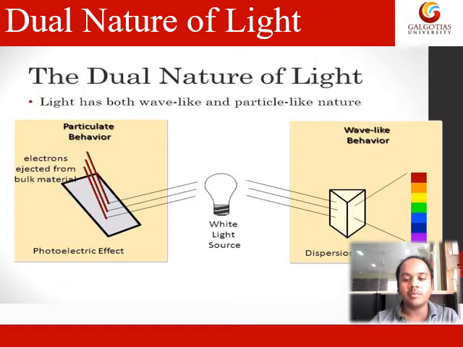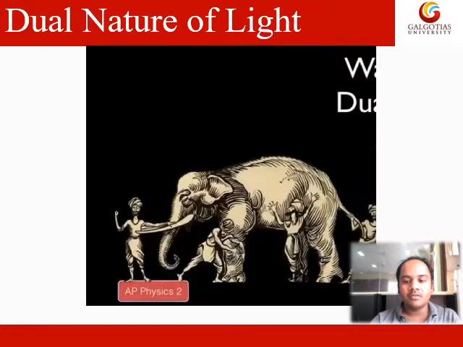So dispersion can only be possible when you create, or when you think, or when you apply the phenomena of wave in case of this particular theory. It's a video to understand why and how the dual nature of light needs to be understood, why exactly the comparison is required here, and what the comparison is: how light is going to satisfy these two different things, wave nature and particle nature.